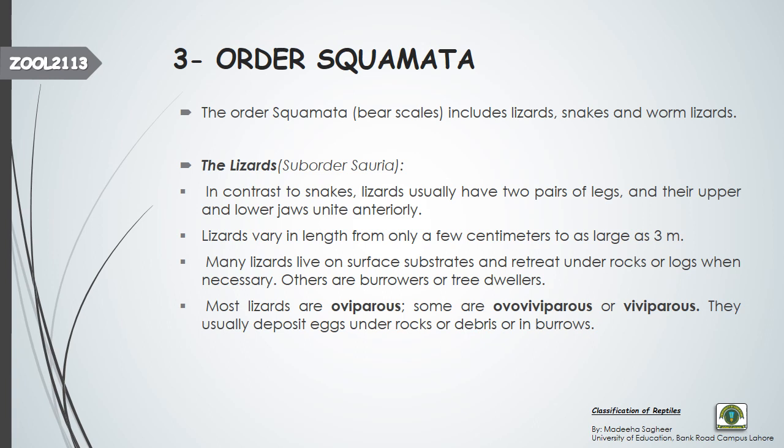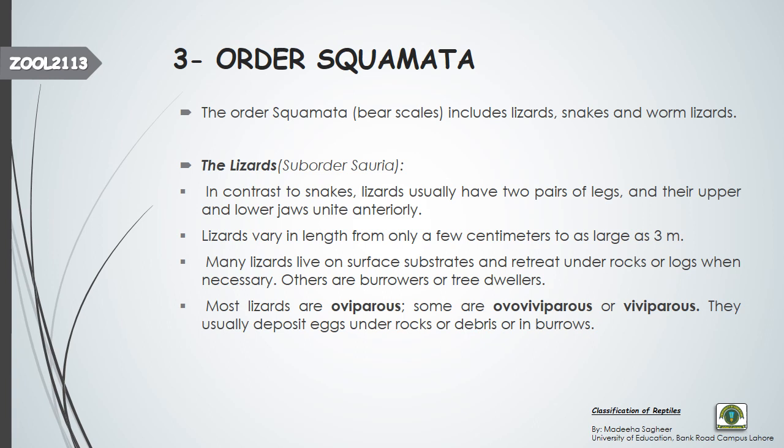Let's come to the reproduction of the lizards. As we talked about the turtles that are completely oviparous, we talked about the tortoises that are also oviparous. Now lizards are either oviparous, ovoviviparous, or viviparous, depending on the species.